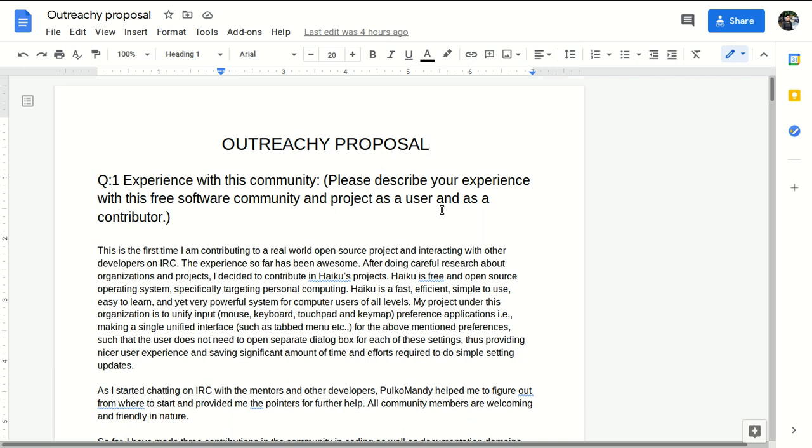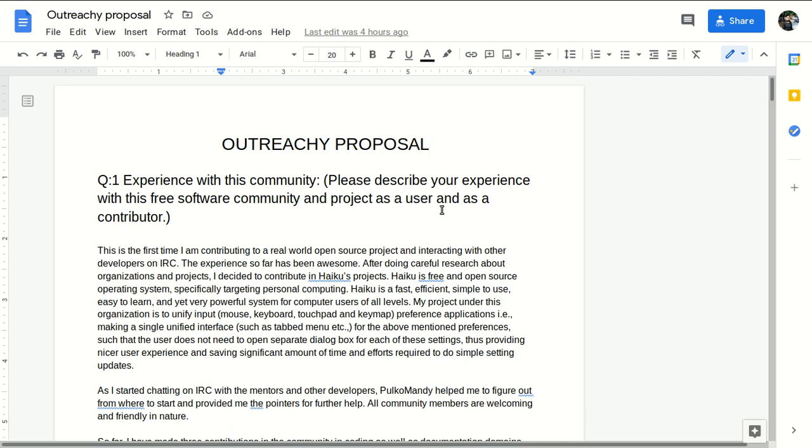We say input preferences like mouse, touchpad, key map and keyboard. All the dialog windows are separate, and I had to put them in one dialog box from where the user can select the settings. This is what my project was.